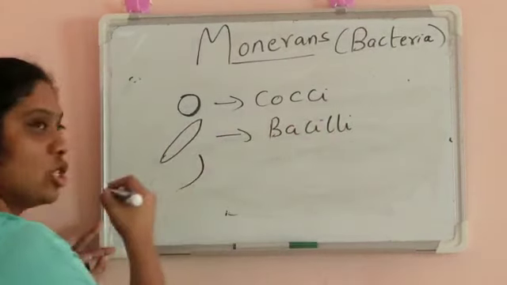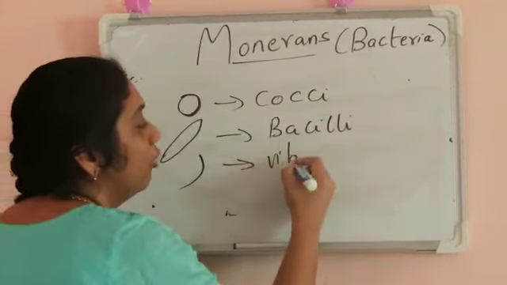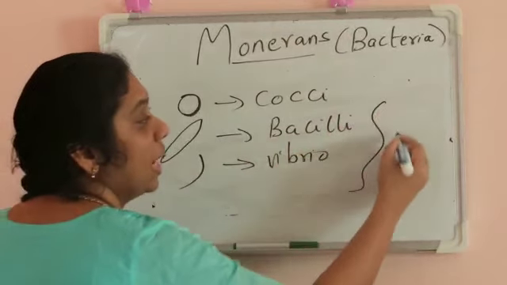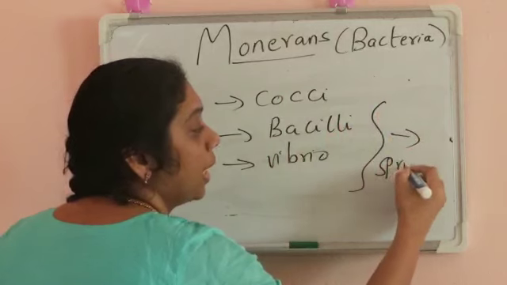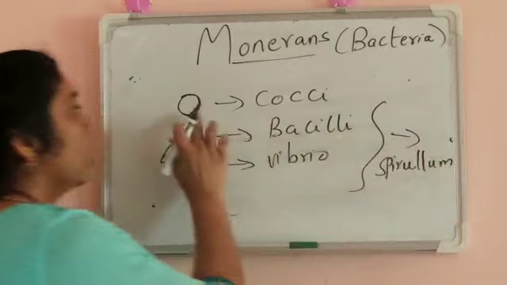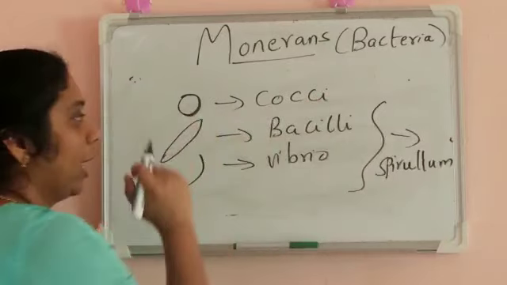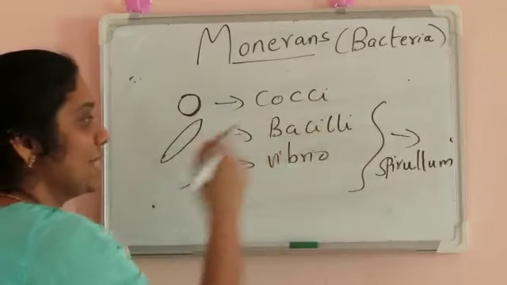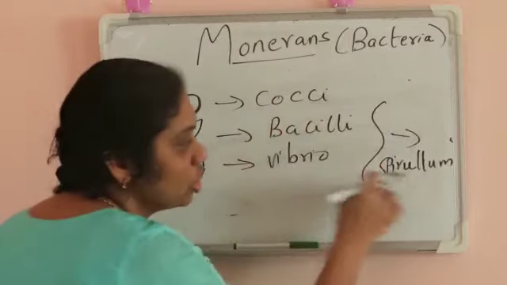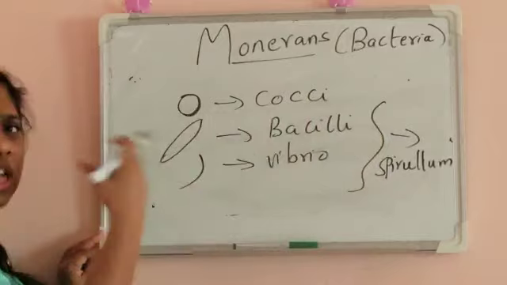It can be comma shaped, and that is called vibrio. It can be spiral shaped, and that is called spirillum. Spherical shape, coccus; rod shaped, bacillus; comma shaped, vibrio; spiral shaped, spirillum. These are the different shapes of the bacteria.